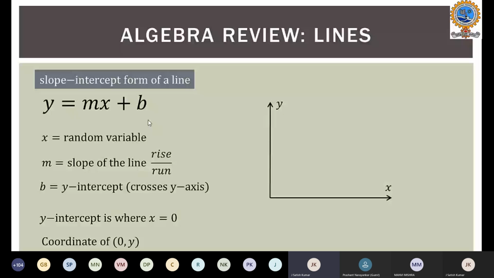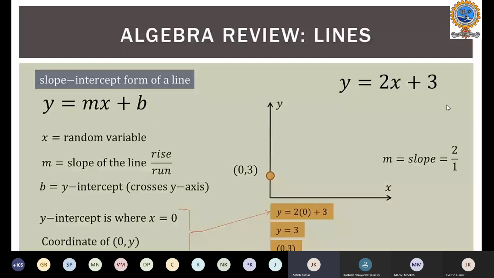This is a simple line equation we would have studied in our school days, which is nothing new that I'm introducing here. Suppose, for example, my equation is y is equal to 2x plus 3, then my slope is 2 by 1. If I substitute x is equal to 0, then my y value will become 3. So (0, 3) is the y-intercept where this line meets the y-axis.